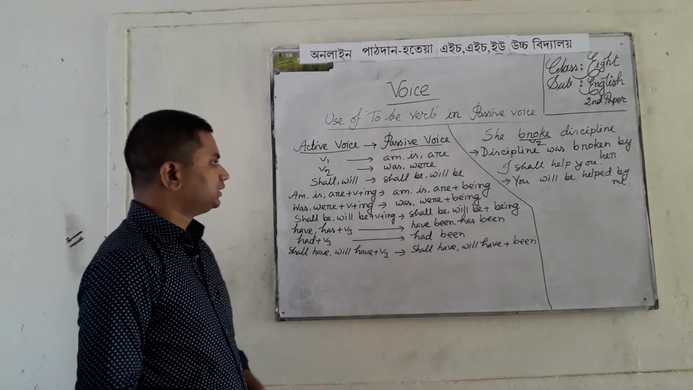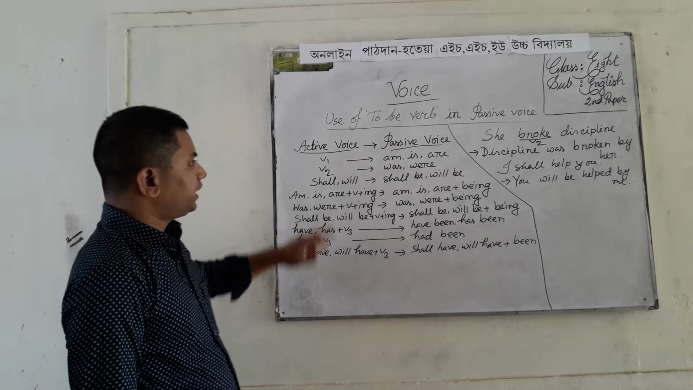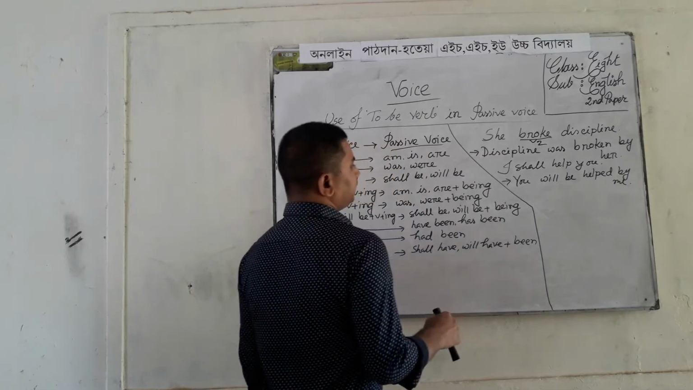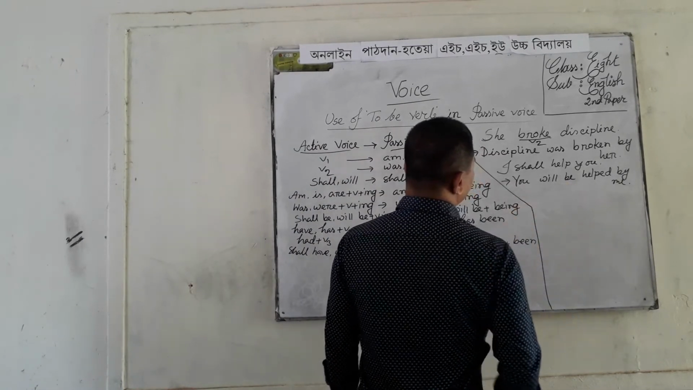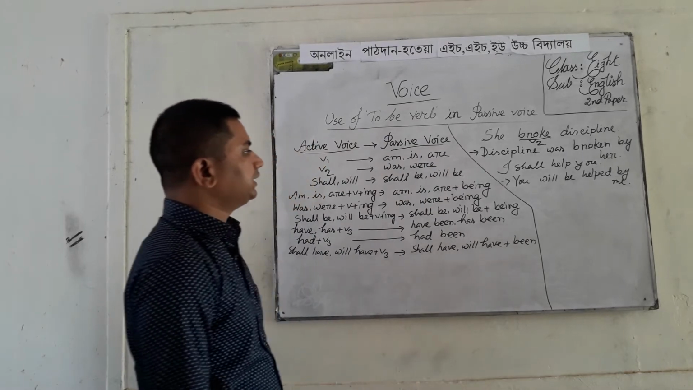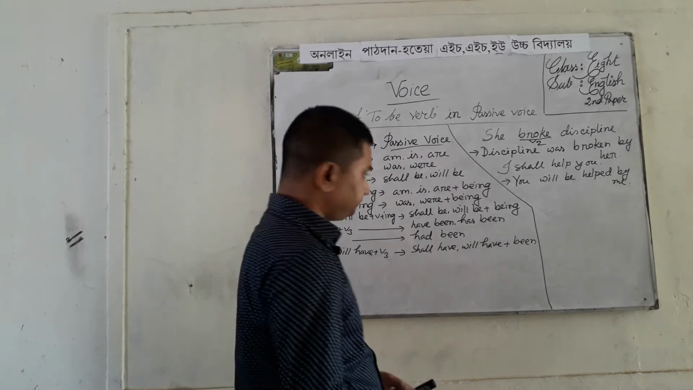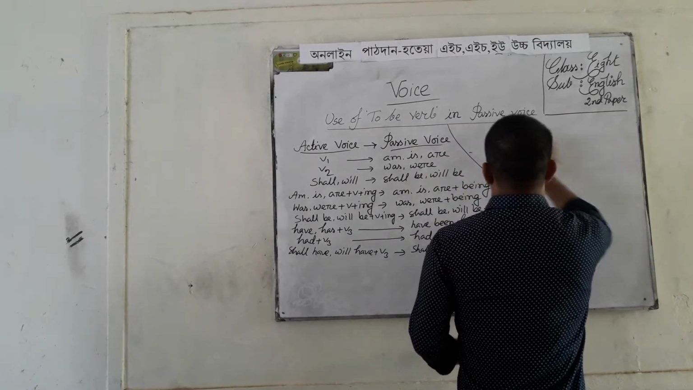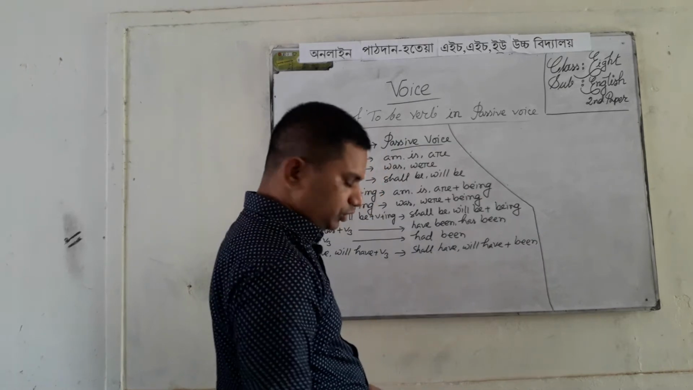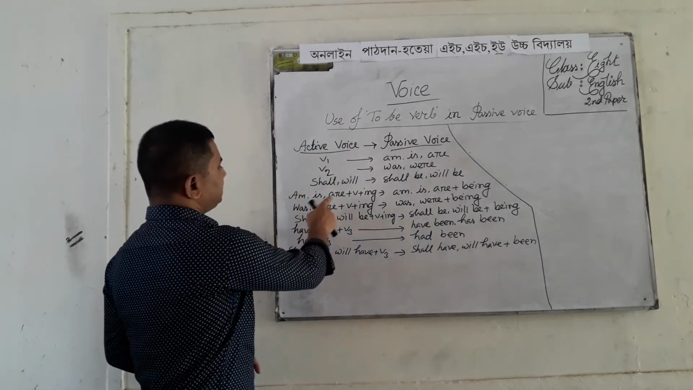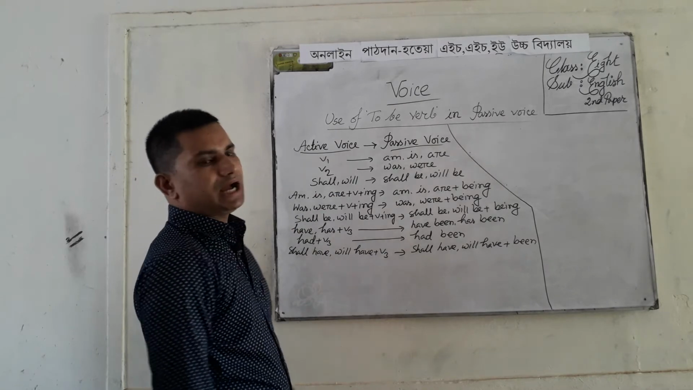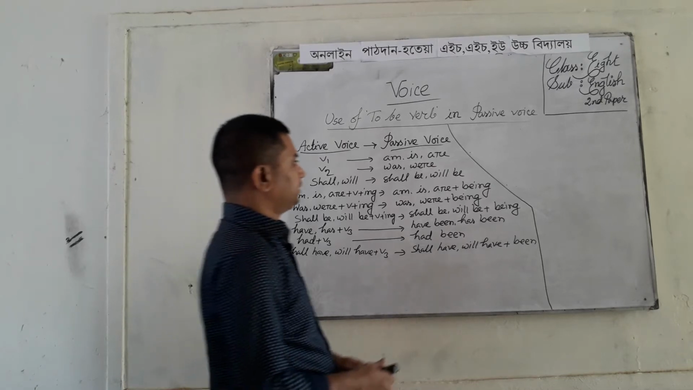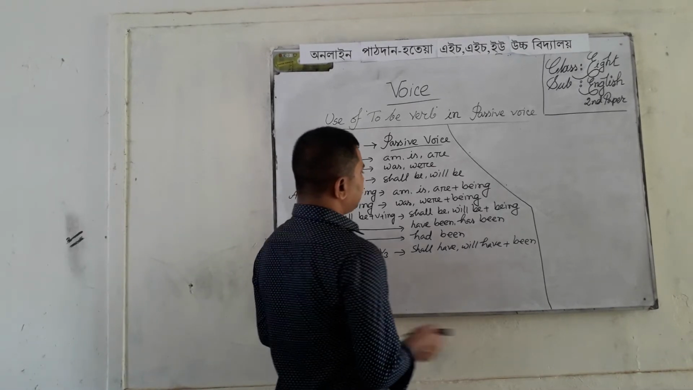My dear students, if there is shall, then we have to use only be here. You know, shall is used after I and we. Okay. Then if there is am, is, are plus verb plus ing, then we have to use am, is, are plus being. We have to use being after am, is, are.